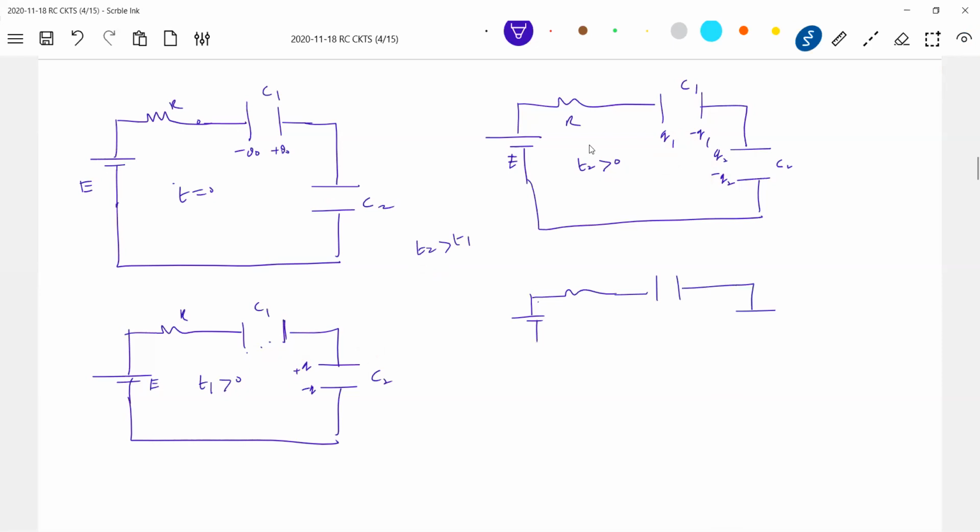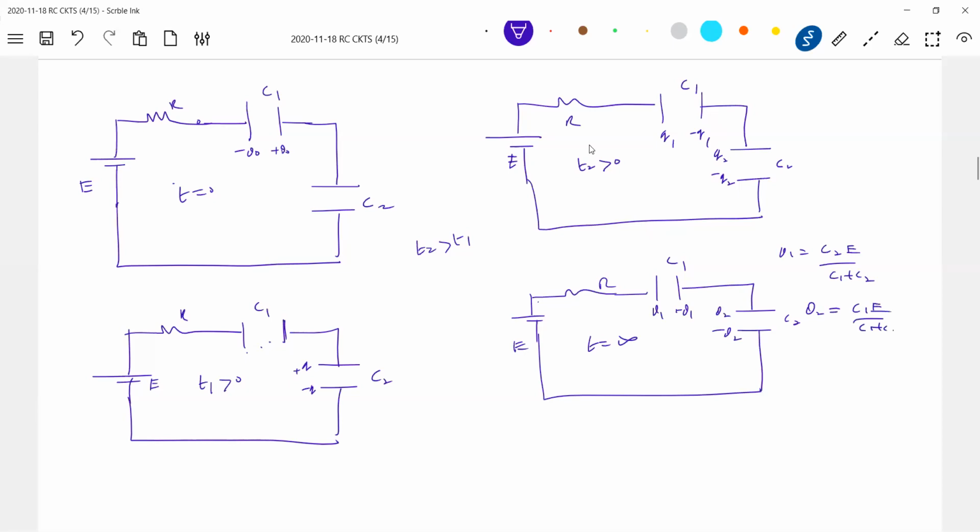Finally, after a long time, at T equal to infinity, let's come to this. I'll put Q1, minus Q1, Q2, minus Q2. This is our no current case. Can we calculate this Q1? So Q1 should be equal to C2E by C1 plus C2, and Q2 should be C1E by C1 plus C2.